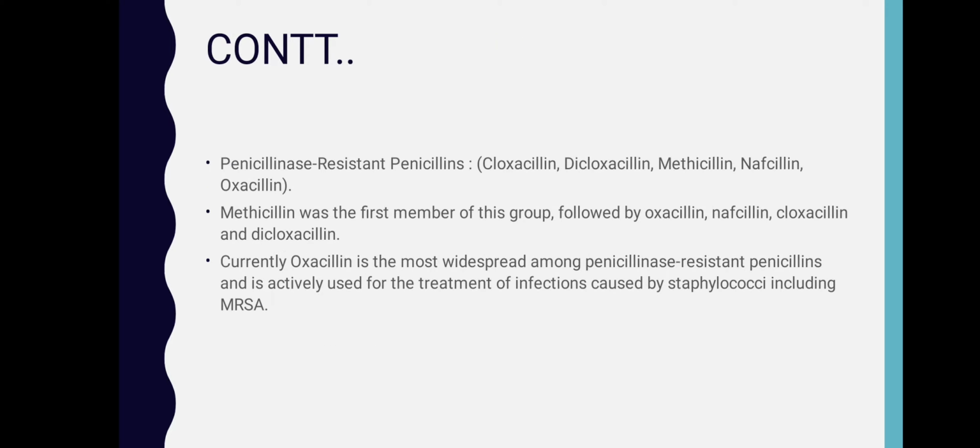Penicillinase resistant penicillins are cloxacillin, dicloxacillin, methicillin, nafcillin, and oxacillin. Methicillin was the first member of this group, followed by oxacillin, nafcillin, and cloxacillin. Currently, oxacillin is the most widespread among the penicillinase resistant penicillins, and it is actively used for the treatment of infections caused by Staphylococcus, including MRSA.